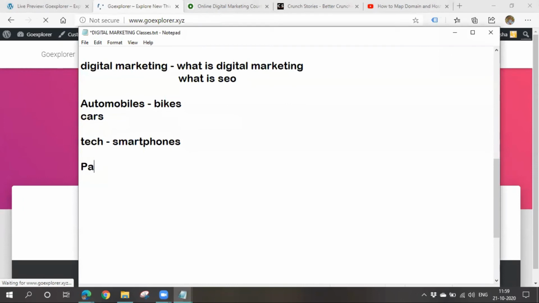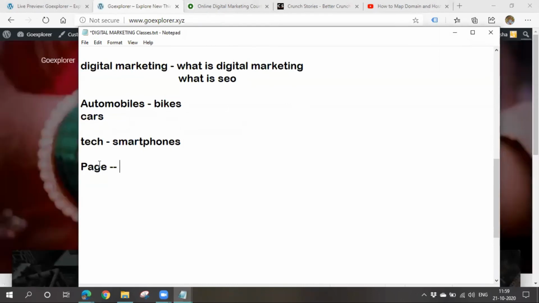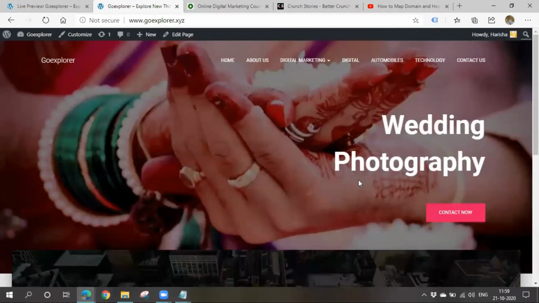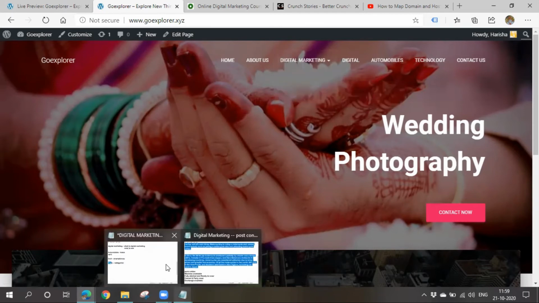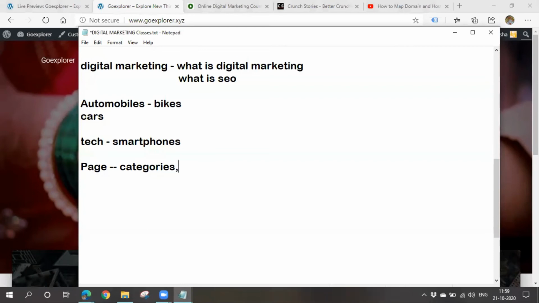Okay, so if it is a page, you can assign categories under that particular page. Means in the menu bar, you can make categories as a drop down under this page. Okay, if you see this here, you assign sub pages, right? We have created a page and we have assigned some sub pages under a page. In the same way, you can assign some categories under a page also. Okay, and you can also assign posts, right?